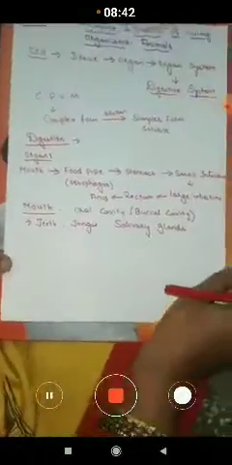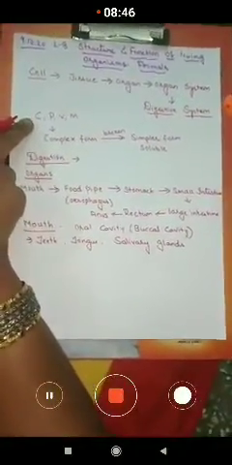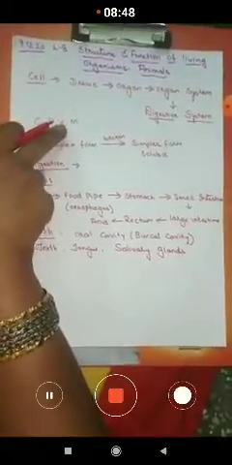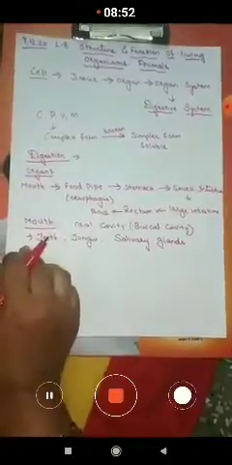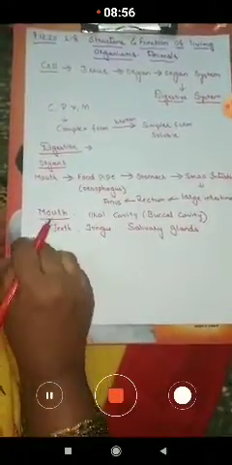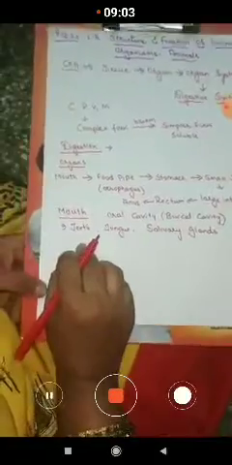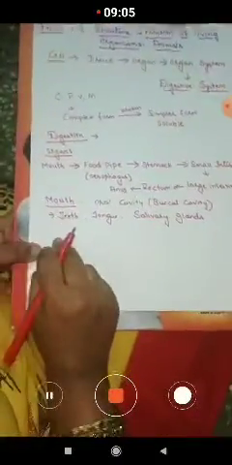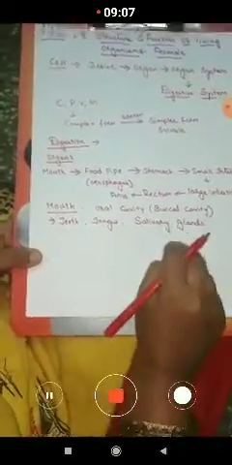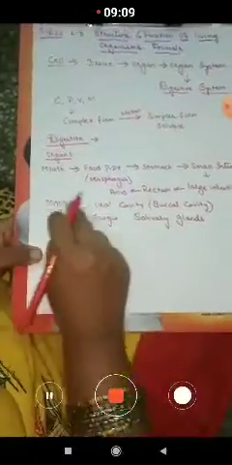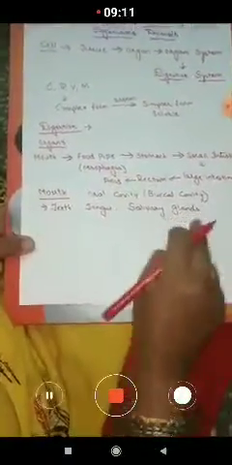Yes. So as the food is kept, the food may contain carbohydrate, it may contain protein, vitamin, mineral. Okay, as the food is kept in the mouth, the digestion of the food takes place. First it starts with the first organ, that is the mouth. As the food is kept in the mouth, what happens? With the help of the teeth, the tongue, and the salivary glands, 50% of the food is digested in the mouth.